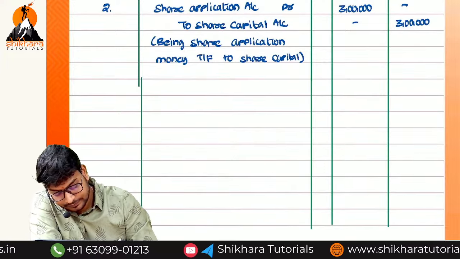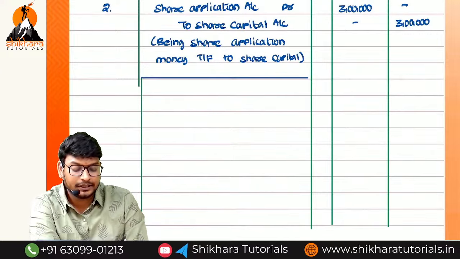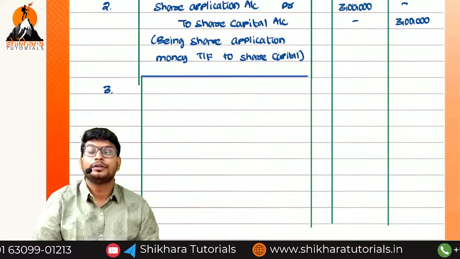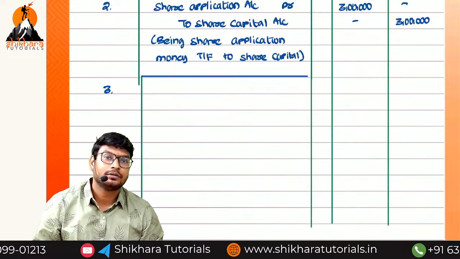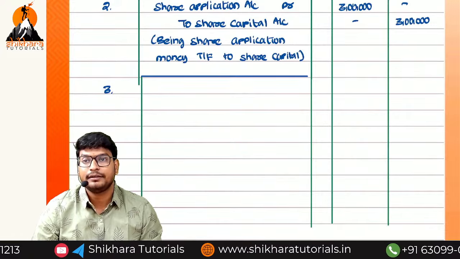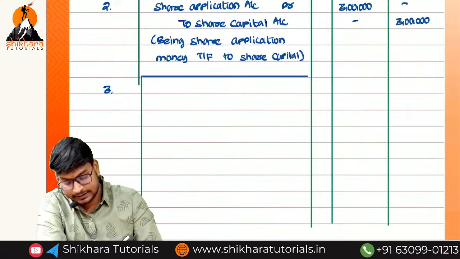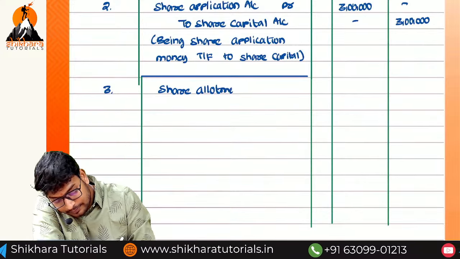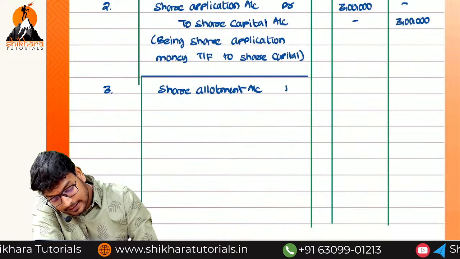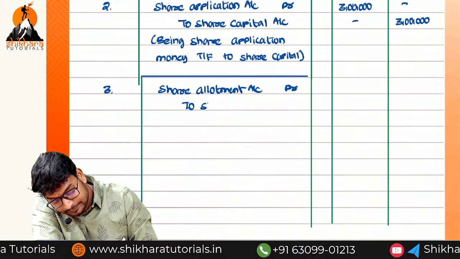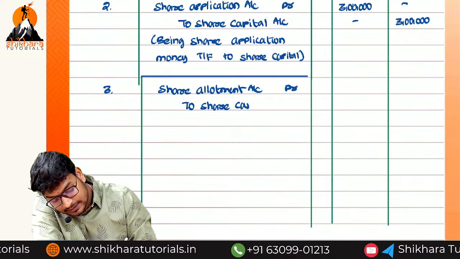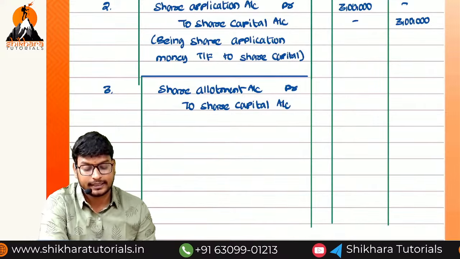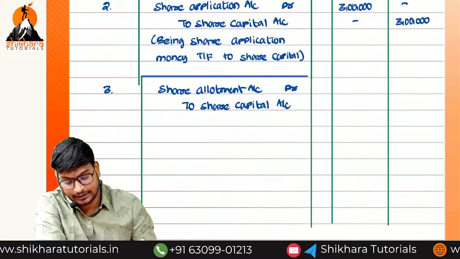Third one: try to draw one line only to the particulars column. Is it due or received? Due. Which amount do we have due? Allotment money we have due. So what is the entry? Share allotment account debited to share capital account.